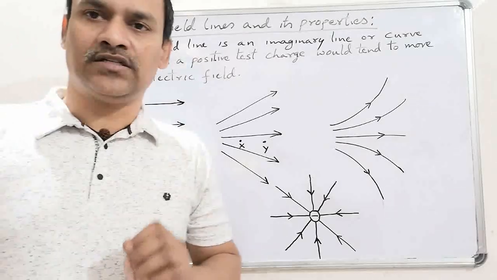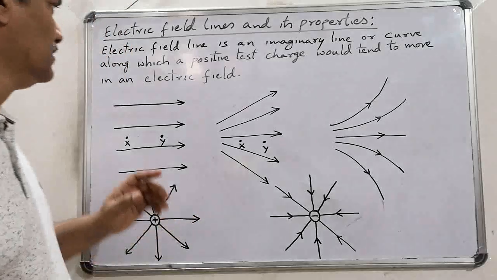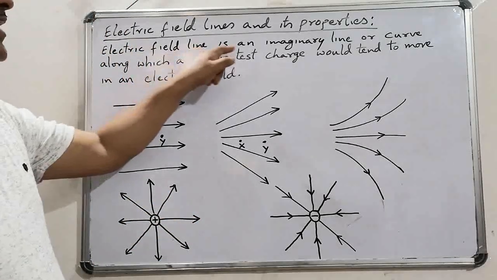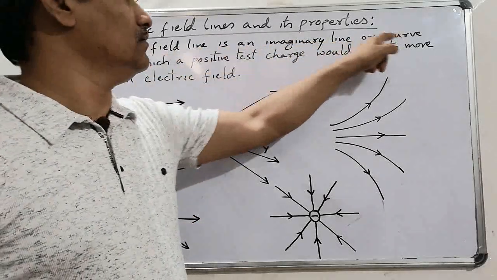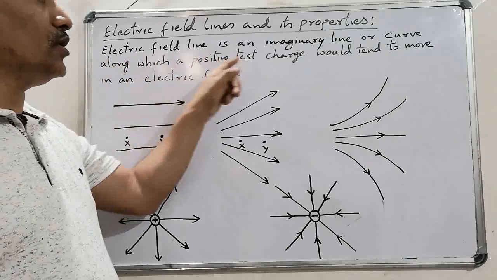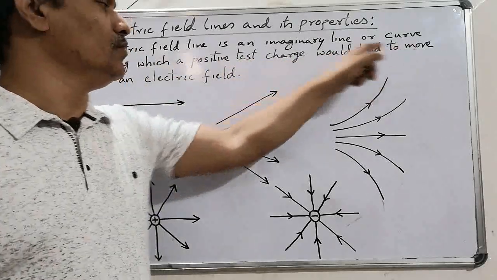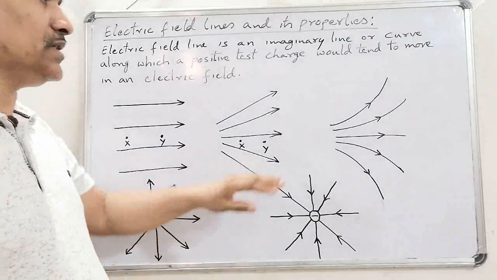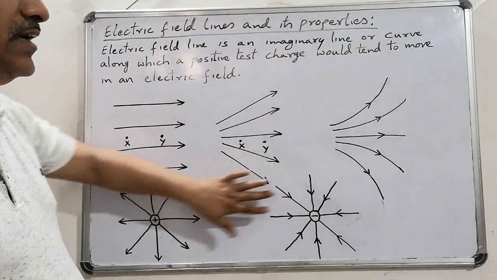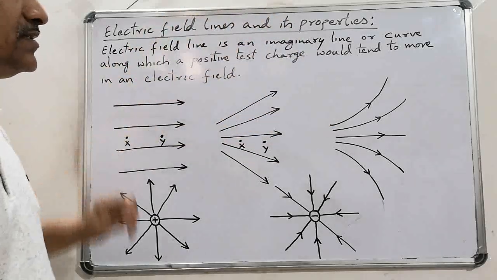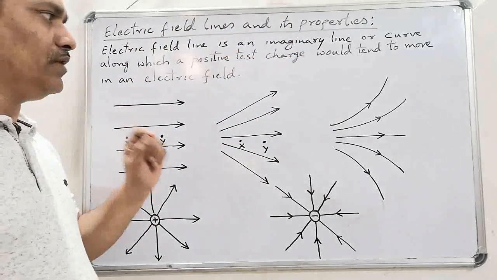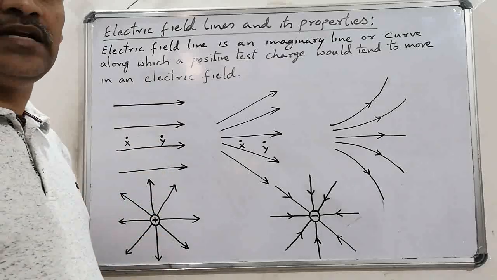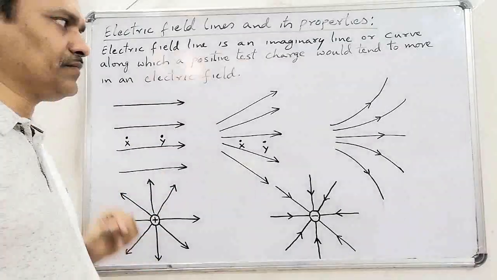So let's see the definition of electric field line first. Electric field line is an imaginary line or curve along which a positive test charge would tend to move in an electric field. That means, suppose assume that there is an electric field in a certain space, and we placed a test charge at a certain point in that field.